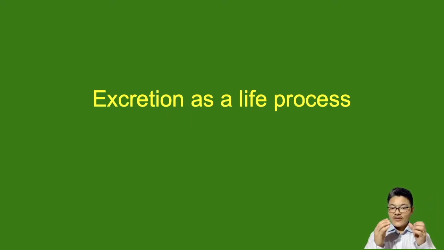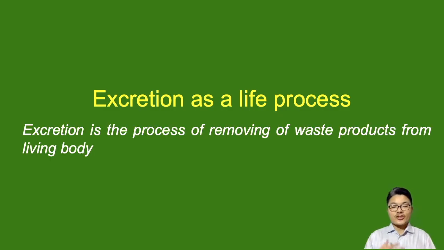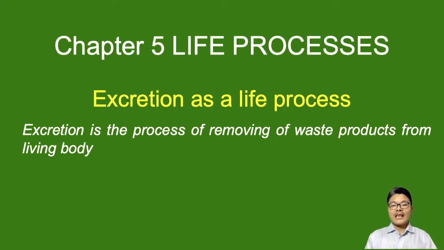With these four major life processes, we are able to survive, and there is proper coordinated functioning of our system. That's why we are surviving. So how to explain excretion? Excretion is a process of removing waste products from our body, from living organisms' bodies. If we explain in terms of all living organisms, excretion is the process wherein we are removing excess substances, harmful substances or waste products out of our body. This topic is part of chapter number 5, that is life processes.